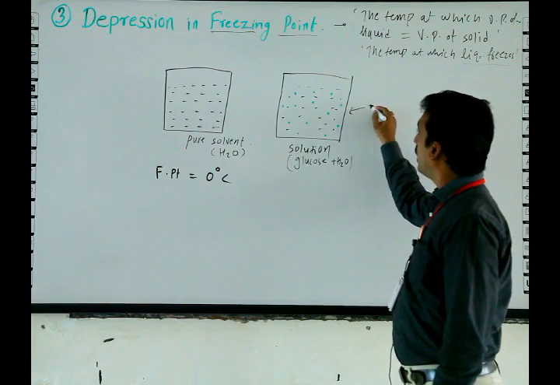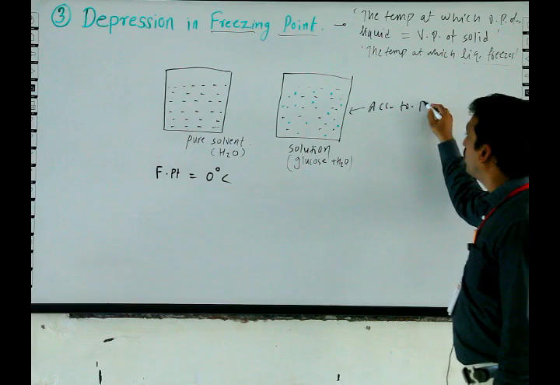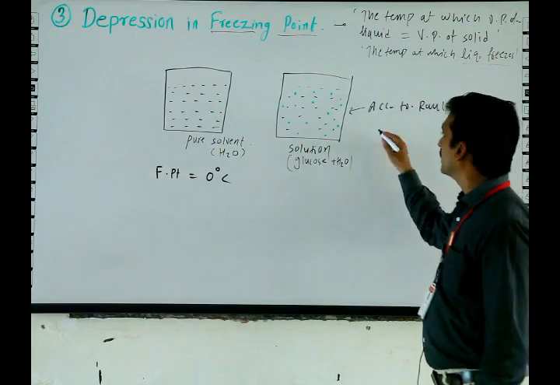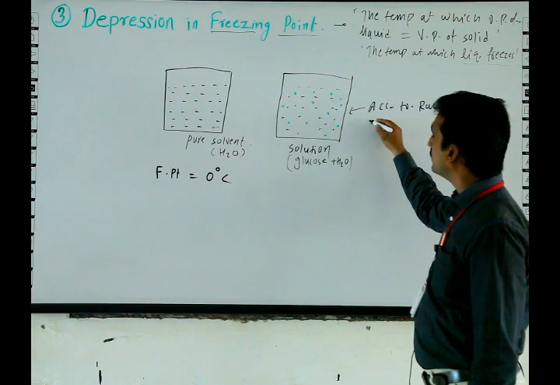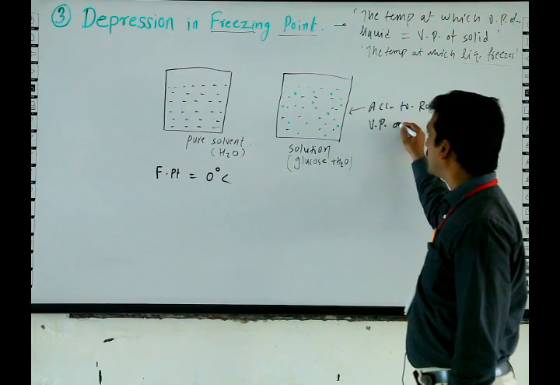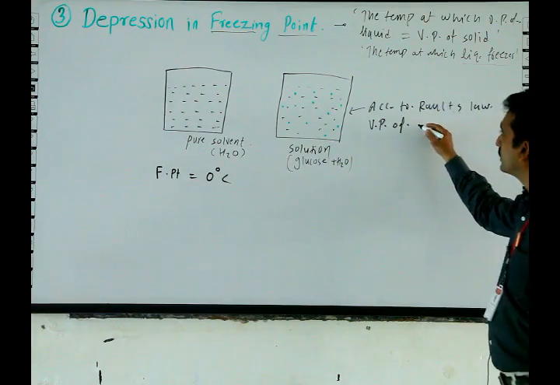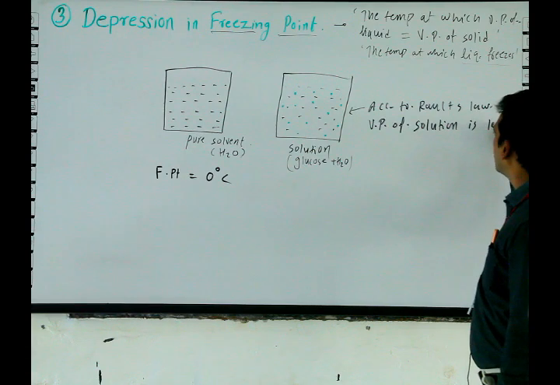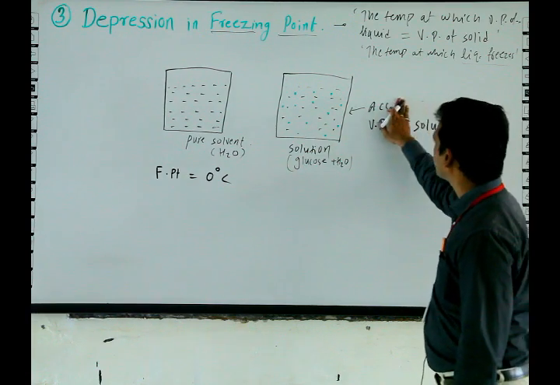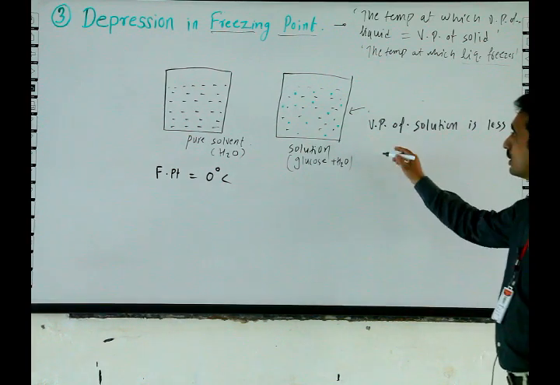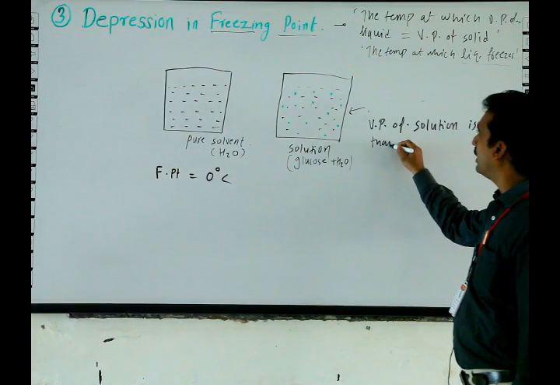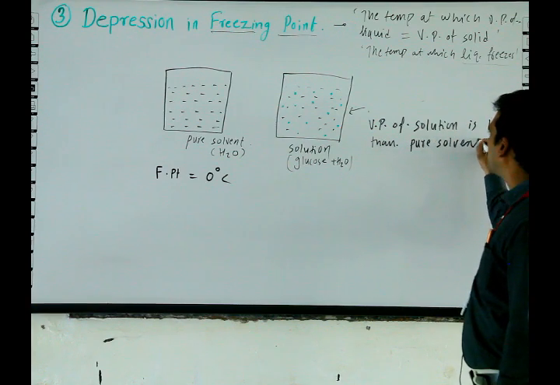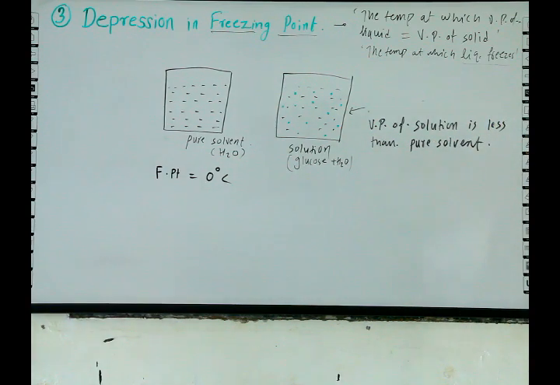Here, according to Raoult's law concept, vapor pressure of solution is less than that of pure solvent.